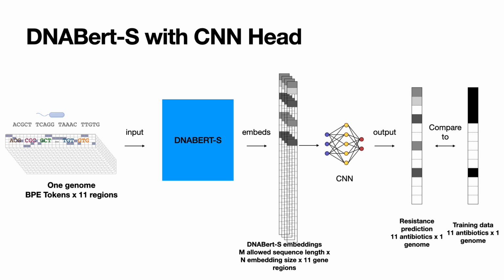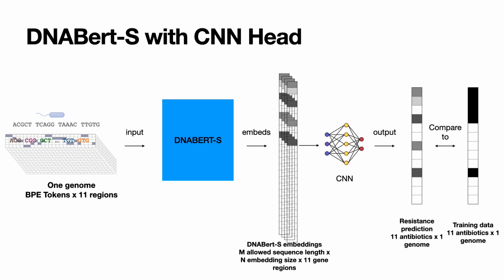So here again we choose important genomic regions from the DNA strand, and each of these genomic regions is tokenized using byte pair encoding and then passed to DNA-BERT-S, and then we generate embeddings for each of these gene regions. Again, like we did in the CNN, we stack each of these embeddings one over each other and then pass them through a downstream small CNN model to do the resistance prediction.